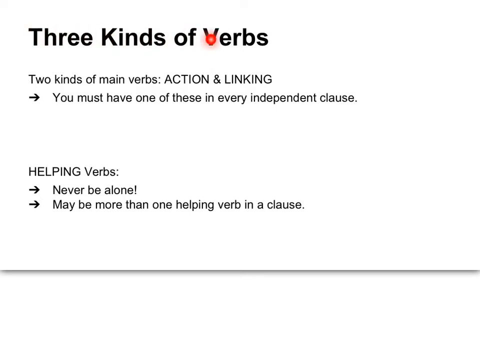Remember, there are three kinds of verbs. The two main verbs are action or linking. You must have one of these in every independent clause, but you will only have either action or linking. You will never find both in the same clause.